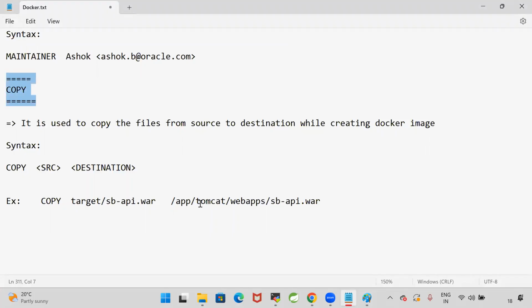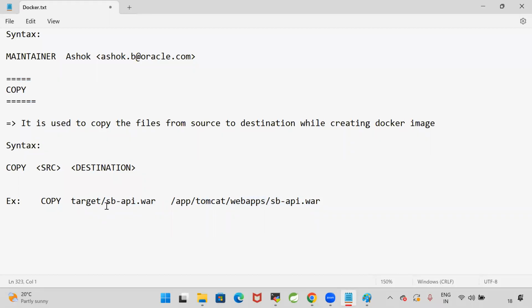So here we will have a project. We will package our project. When we package our project, we are going to get the jar file or war file. That jar file or war file I want to deploy in the Tomcat server. So I will copy the project jar or war.